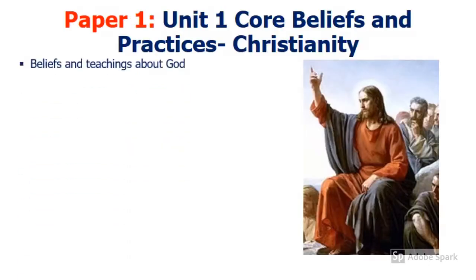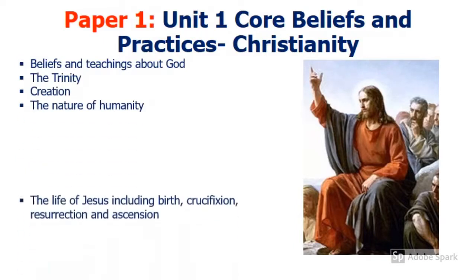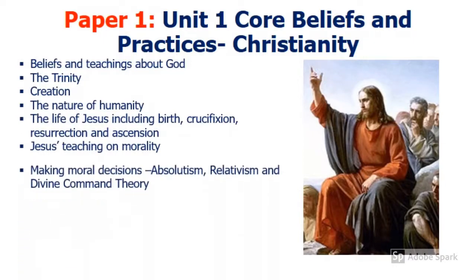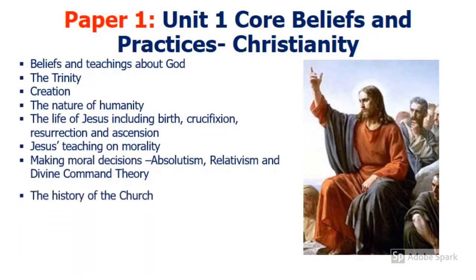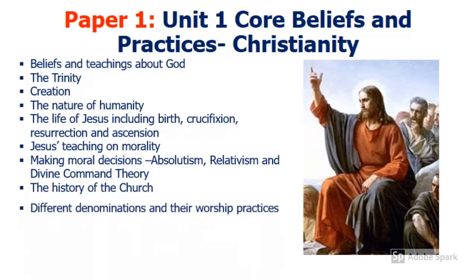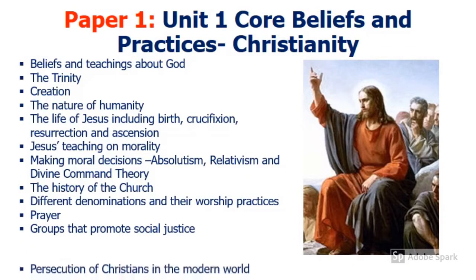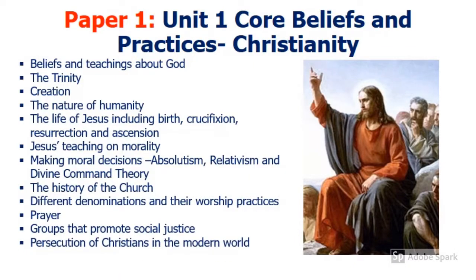The first unit on paper 1, and by far the longest, is the core beliefs and practices in Christianity. As you can see on the screen, that includes lots of topics such as the beliefs and teachings about God, the creation accounts, the life of Jesus and his teachings on morality. It also includes information on making moral decisions such as absolutism, relativism and divine command theory. And then you've got the history of the church and their worship practices, including prayer and social justice.